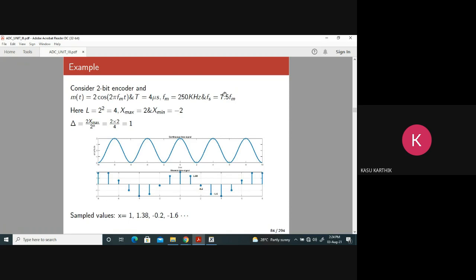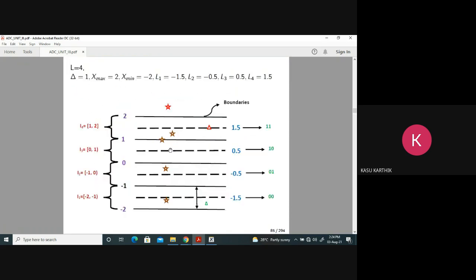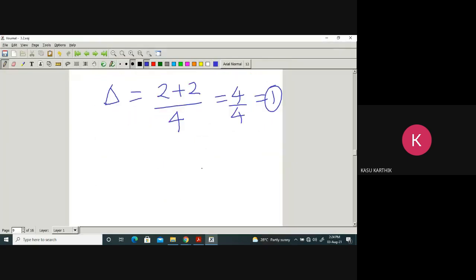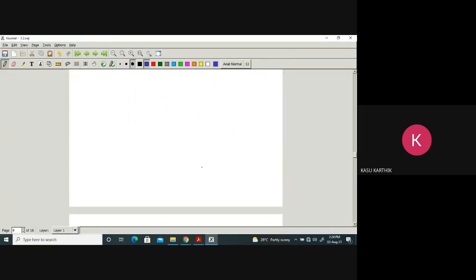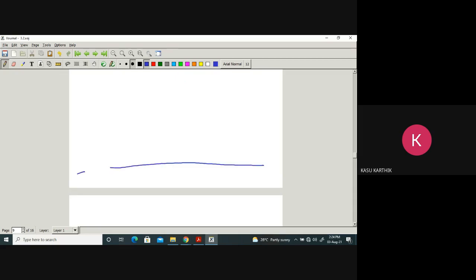Okay. Now, let me write here. Before that, we have to design the quantizer. How to design the quantizer? The step size is 1, but we have to start from minus 2. Minus 2. Next, step size is 1, it is minus 1.